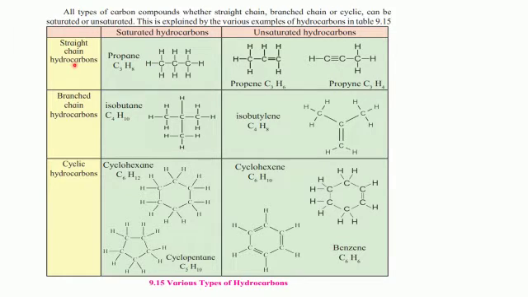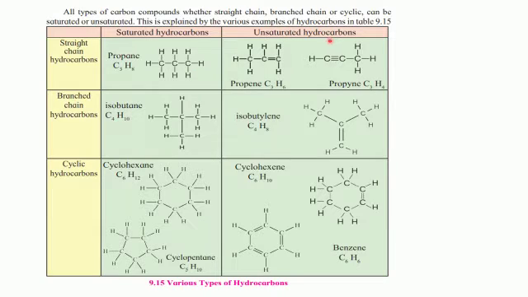Straight chain hydrocarbons, saturated. Example is propane. The formula for propane is C3H8. Since it's a straight chain, we will show three carbon atoms in one straight line, the carbon skeleton, and then we will show the hydrogen atoms attached to the carbon atoms, again with single bond, and the tetravalency of carbon is satisfied.